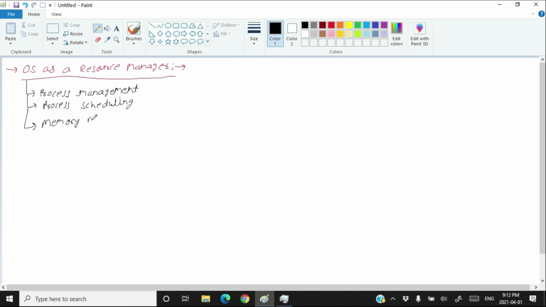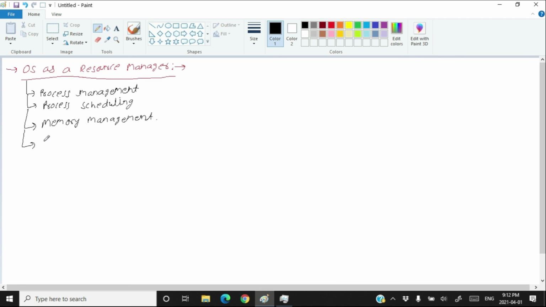Memory management. How many processes are there in the memory? We have seen that there are hundreds of processes and we have a limited amount of memory. We can have heavy software executing in the memory, and we can have a big file present in the memory. Who does the memory management? If such a number of processes, and big files, big processes can be present in the memory, then who manages the memory? That is the operating system.